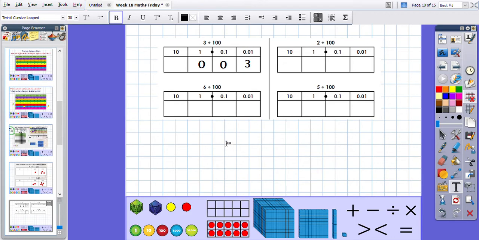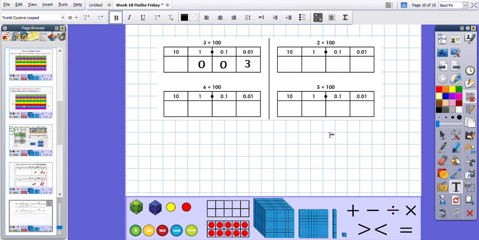So my answer would be 0.03. Have a quick little look at these and see if you can, with some fluency, just have a think about if the 2 goes in the ones column, move it 2 places, what would my answer be? Have a go at those.